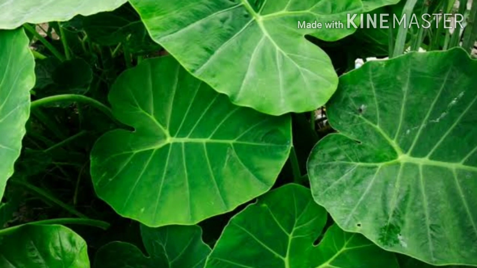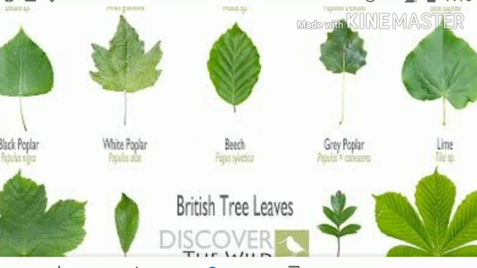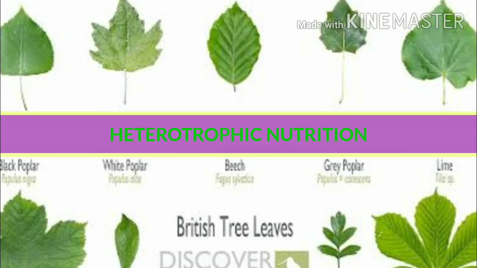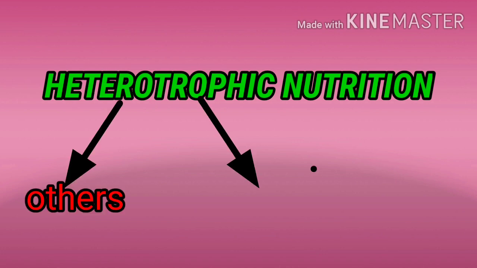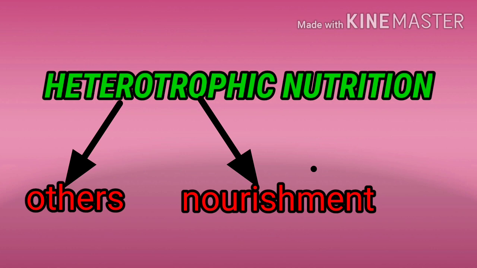leaves are broad, right? So students, I hope you are pretty much clear about the topic taught till now, that is photosynthesis, right? So now we have to understand the next topic, that is heterotrophic mode of nutrition. So what is heterotrophic mode of nutrition? Heterotrophic means, hetero means others and trophic means nutrition or nourishment. That means the organisms that depend on others for their nourishment are called heterotrophs, and their mode of nutrition is called heterotrophic mode of nutrition.